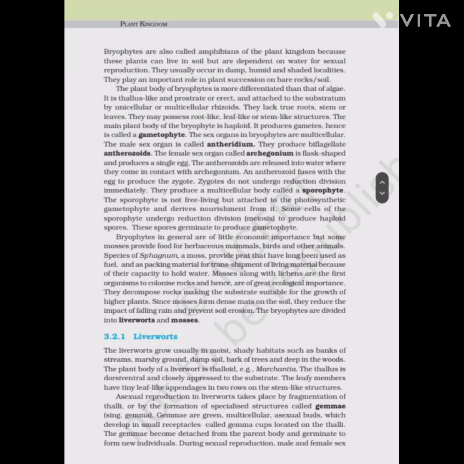It produces gametes, hence it is called a gametophyte. The sex organs in the bryophytes are multicellular. The male sex organ is called the antheridium. They produce the biflagellate antherozoids. The female sex organ is called the archegonium, is flask-shaped and produces a single egg.